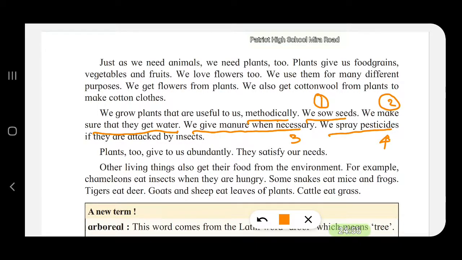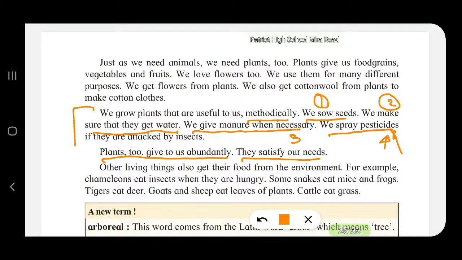Sometimes we find that there are insects on the plants. The insects will damage the crop by eating away. So we have to spray pesticides. Pesticides are liquids which can kill the insects. The insecticide has to be sprayed on the plants. Plants give us abundantly. Abundantly means sufficient, more than sufficient. They satisfy our needs.